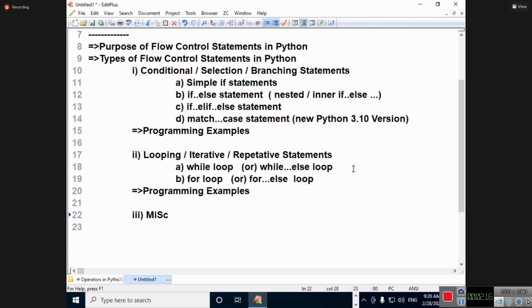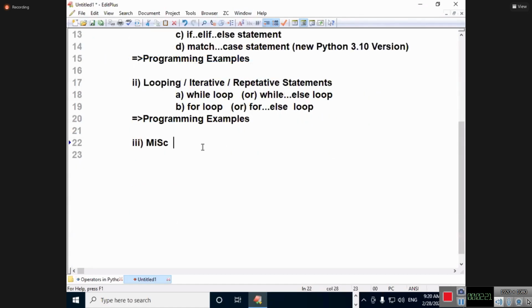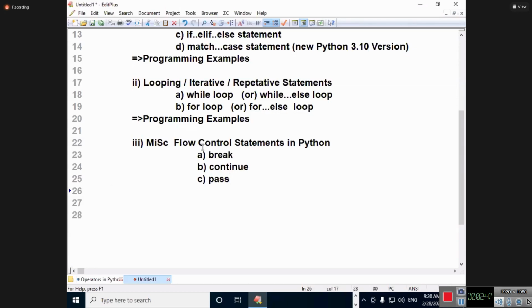Next, we are talking about miscellaneous flow control statements in Python. What are the miscellaneous flow statements in Python? The first one is break. Next is continue. Next is the pass statement. And this is followed by programming examples.